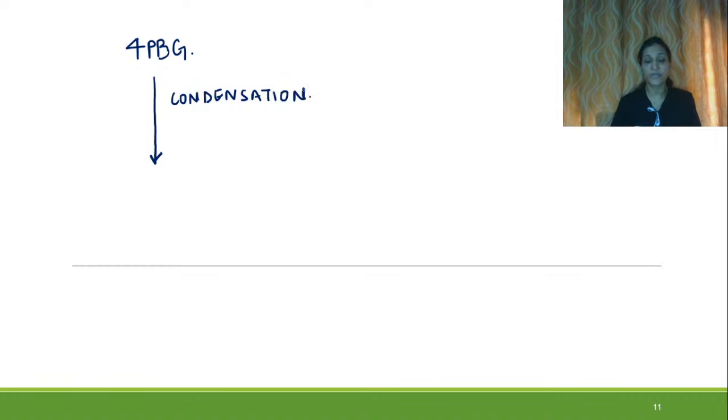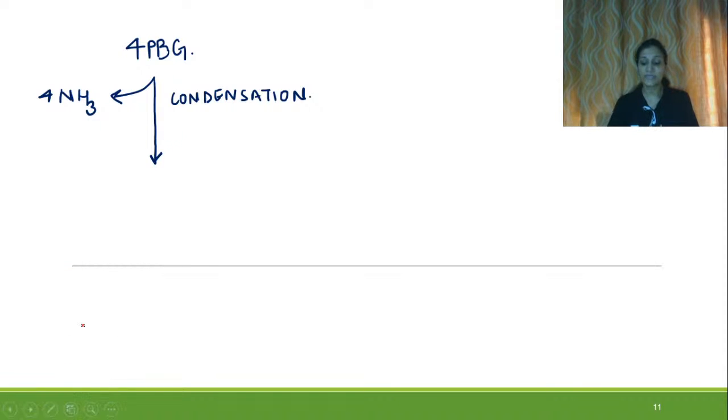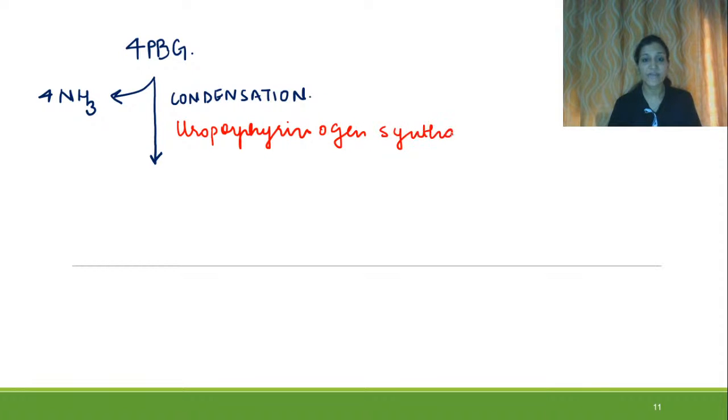They will condense together and there will be removal of four amino groups. Now the enzyme which is doing this kind of reaction, let's learn the name, that is porphobilinogen synthase. This is the enzyme which is actually participating in this reaction. There are synonyms of this enzyme, that is PBG or porphobilinogen deaminase, right?